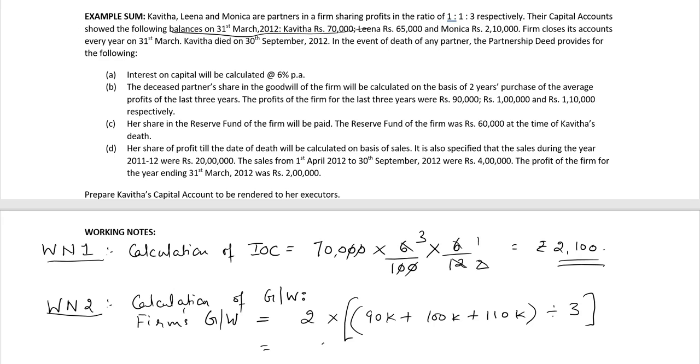So we get 2 into the average profits, 3 lakh divided by 3, which is 1 lakh rupees. So the firm's goodwill is rupees 2 lakh.